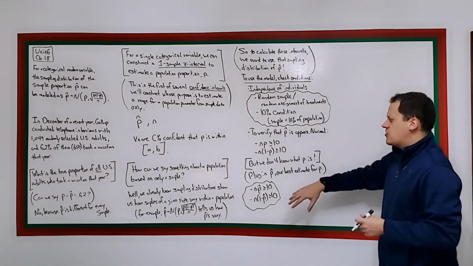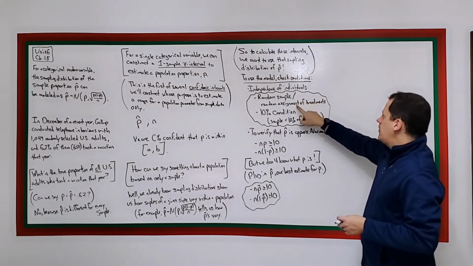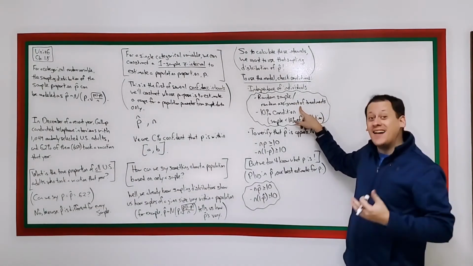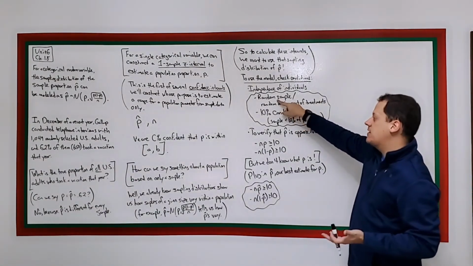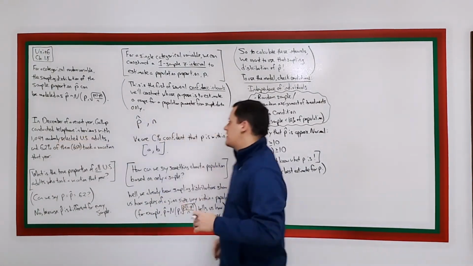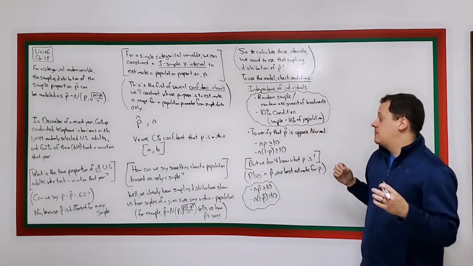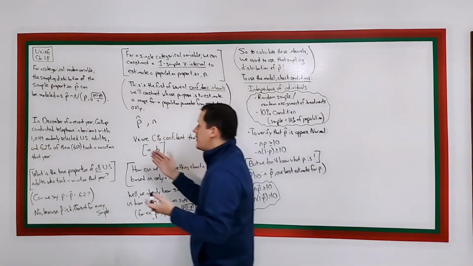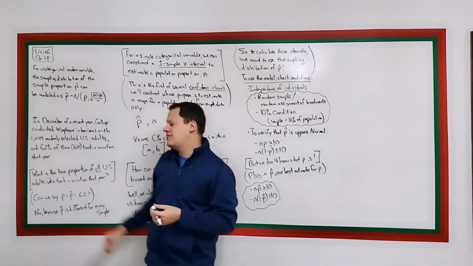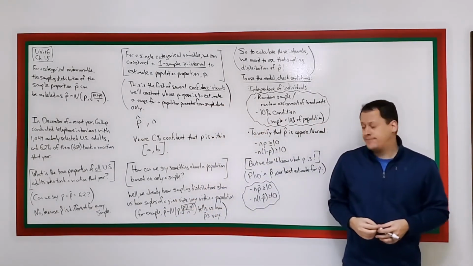So let's check these conditions really quick for the example that we've started here. Do we have a random sample or random assignment of treatments? Well, first of all, this is a sample, not an experiment. So was the sample randomly determined? Yes, it says right here, the US adults were randomly selected. Good. Are we sampling less than 10% of the population? Well, yes. There are definitely more than 10 times 1,049 US adults. So that condition is also met.